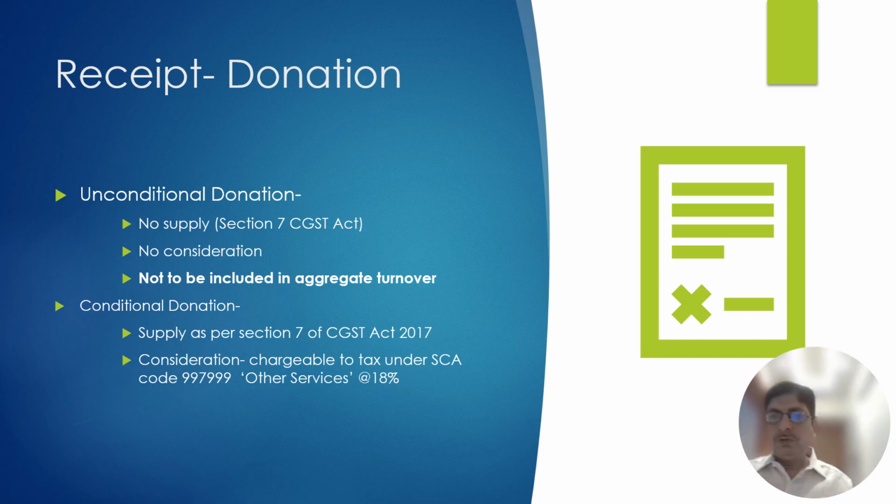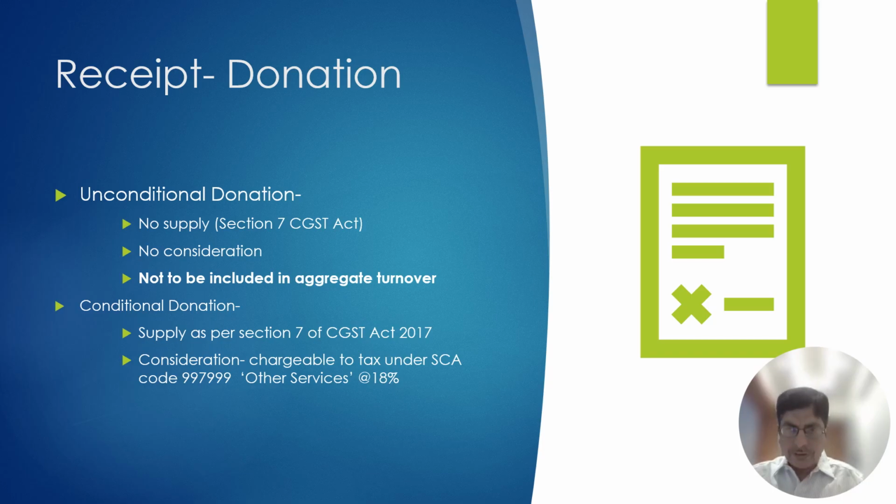See, what is chargeable to tax under GST? See the basic concept. What is chargeable to tax under GST is a consideration for performance of a contract. What is performance of a contract? It means a supply. In return to the supply, the consideration is chargeable to tax under GST.